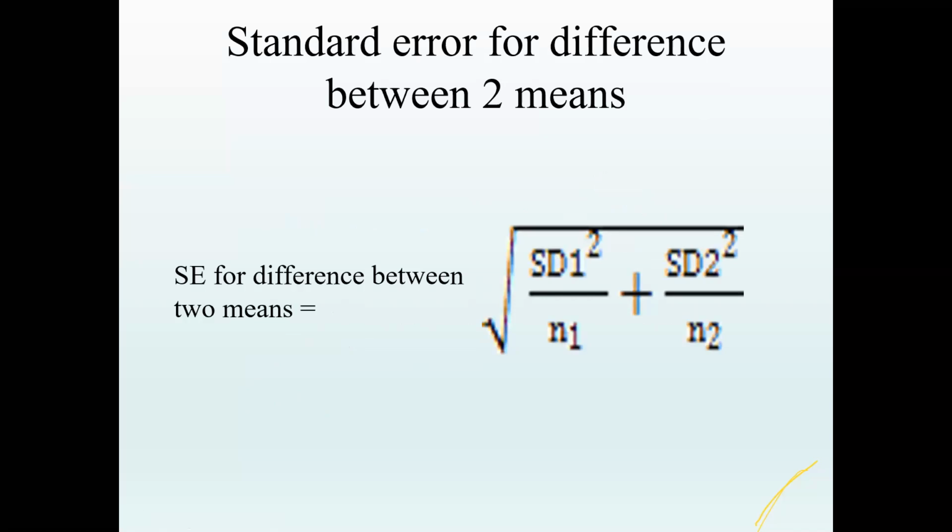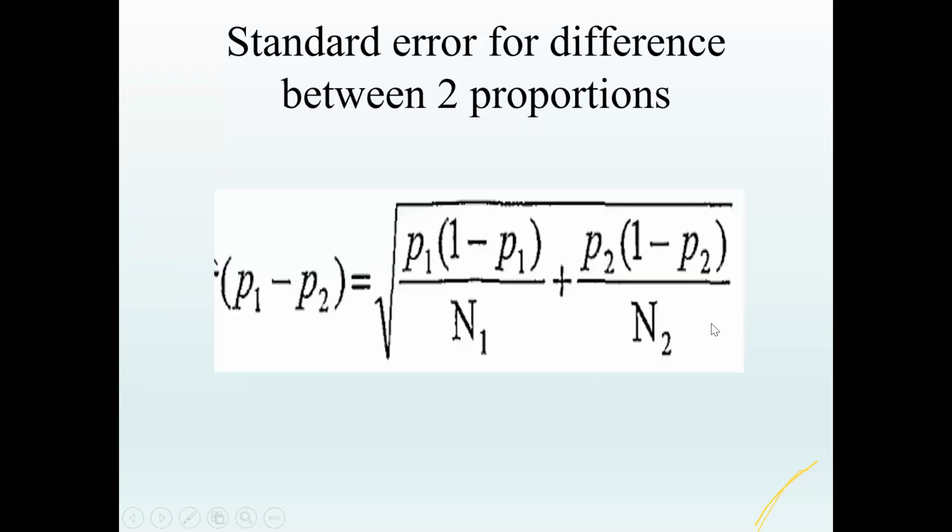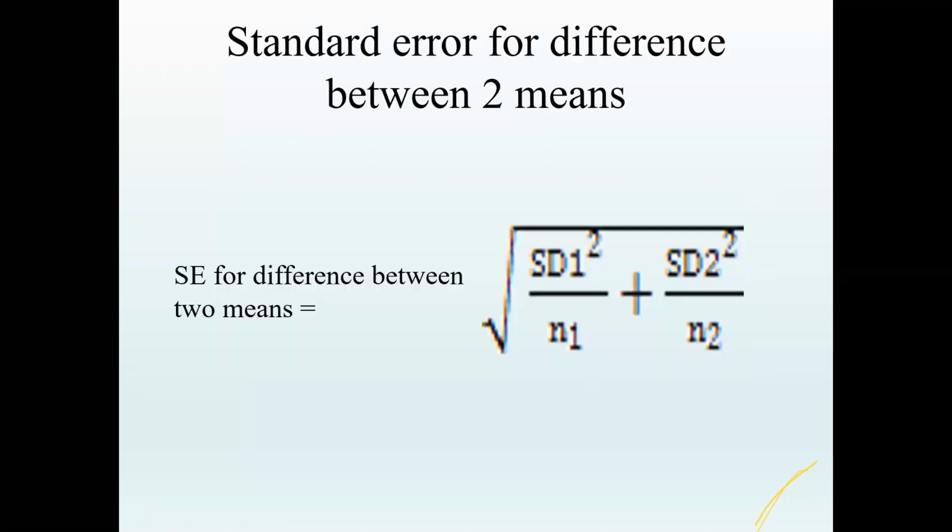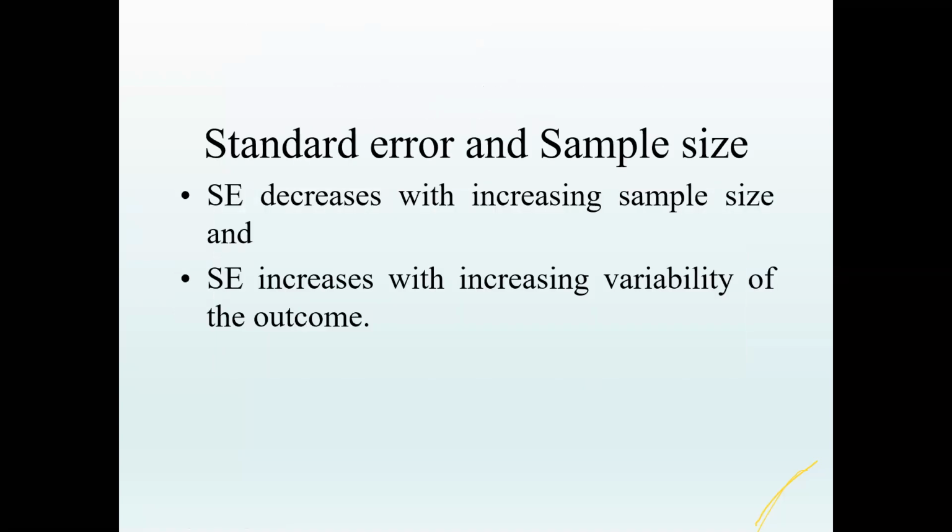Now, when we have to compare two different means, that means I have group 1 and group 2, and I have to calculate the standard error for two groups, then we use this equation: square root of SD1 square by N1 plus SD2 square by N2. In the same way, if you have two proportions, one in an intervention group, where you want to see the success rate of a surgery, and another in a control group, you can use this equation: P1 Q1 by N1 plus P2 Q2 by N2. So this again depends on the situation, how many groups you're comparing and things like that.